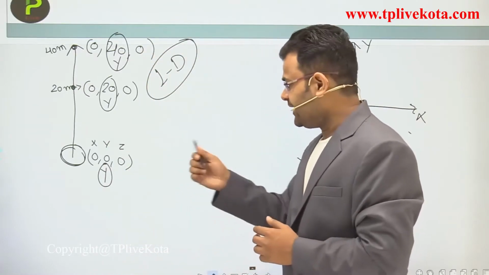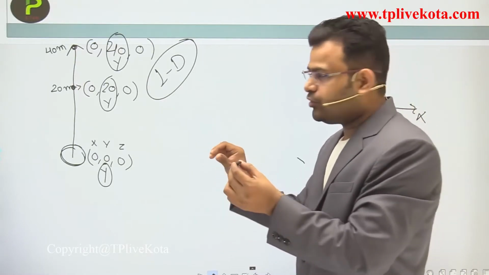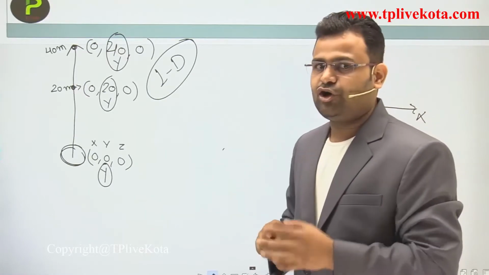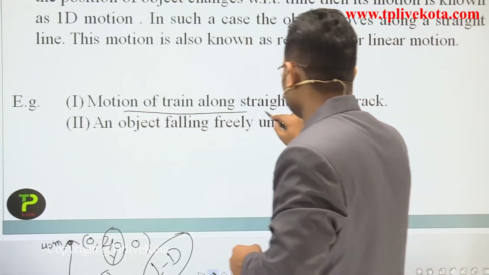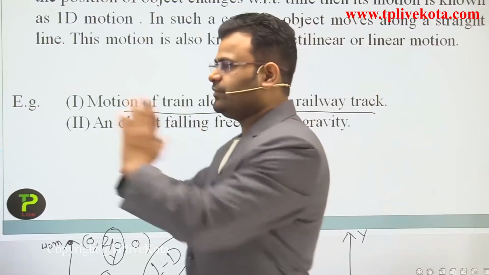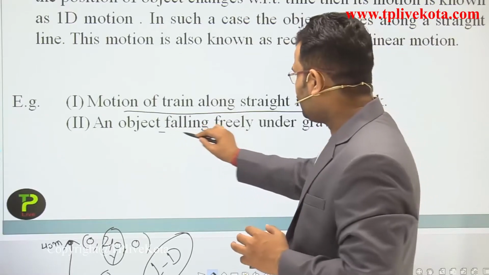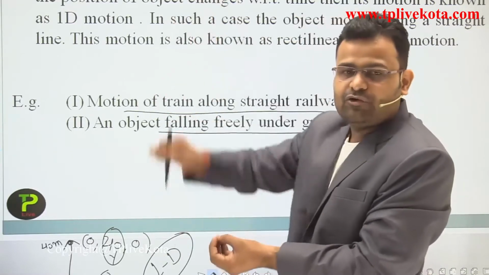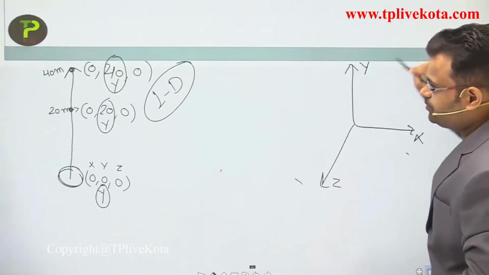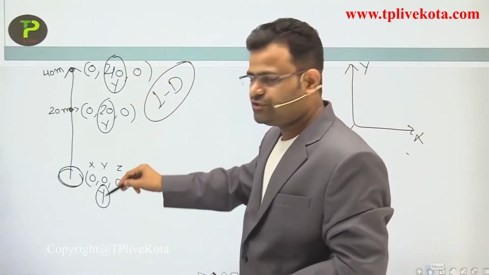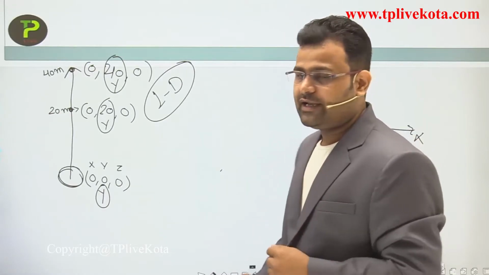Let's suppose, dear students, that the object is moving in the outside direction. In that condition only the z coordinate will change, not x and y. Another example is the motion of a train along a straight line. Everyone knows it moves in one dimension, one direction. Only the x coordinate will change. Okay. An object falling freely under gravity means the object moves in a downward direction. So which coordinate will change? I have already explained: only the y coordinate changes. So it is also a one dimension motion.